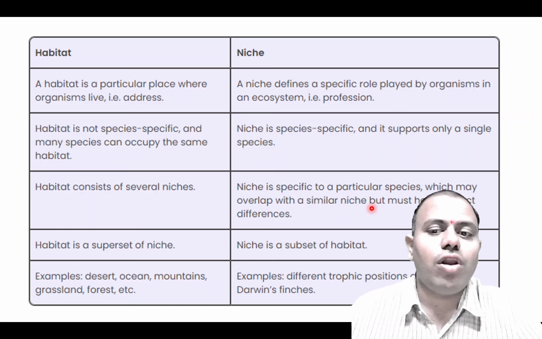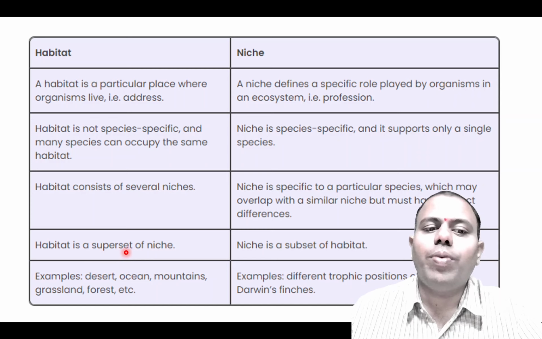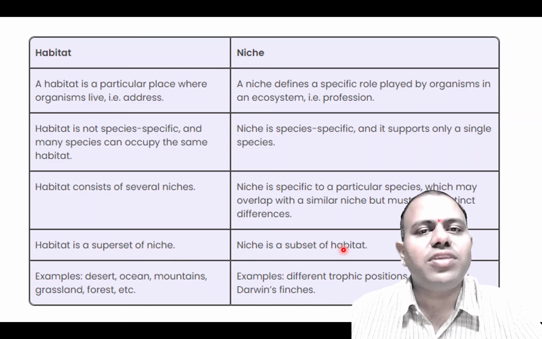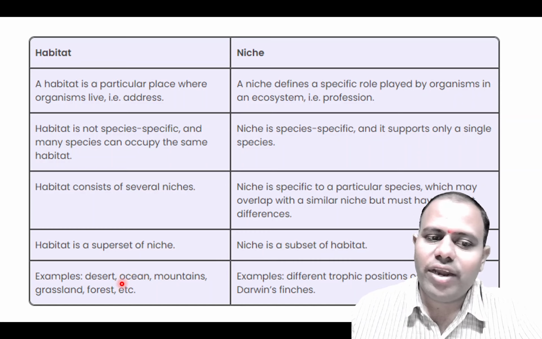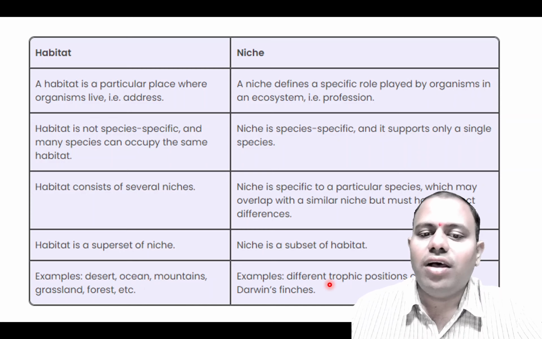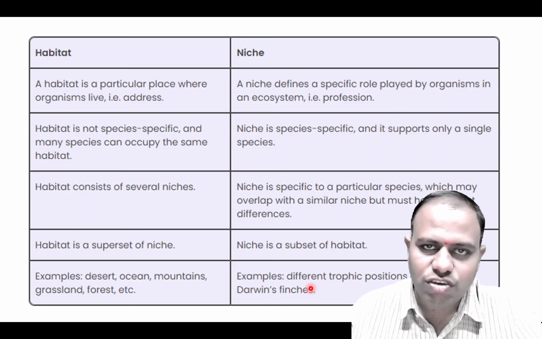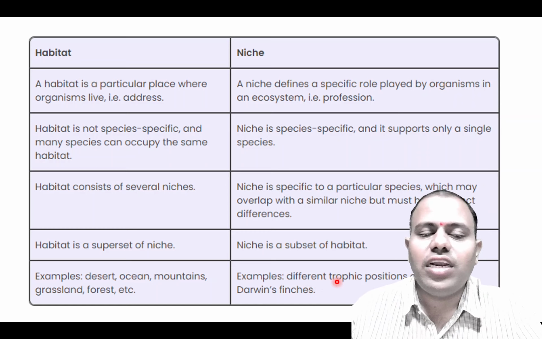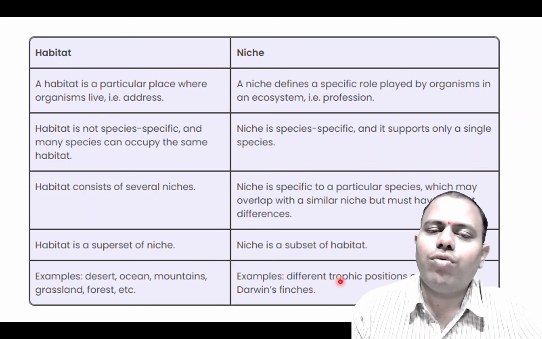It will not overlay, and must have distinct differences. It will never overlap. Habitat is a superset of niche and niche is a subset of habitat. Examples of habitat, as I told you already: desert, ocean, mountains, grasslands, forests, etc. And different trophic positions occupied by Darwin's finches, the different kinds of birds in their trophic levels, are niches for different kinds of organisms. So this is what I had to tell you in this video regarding habitat and niche.